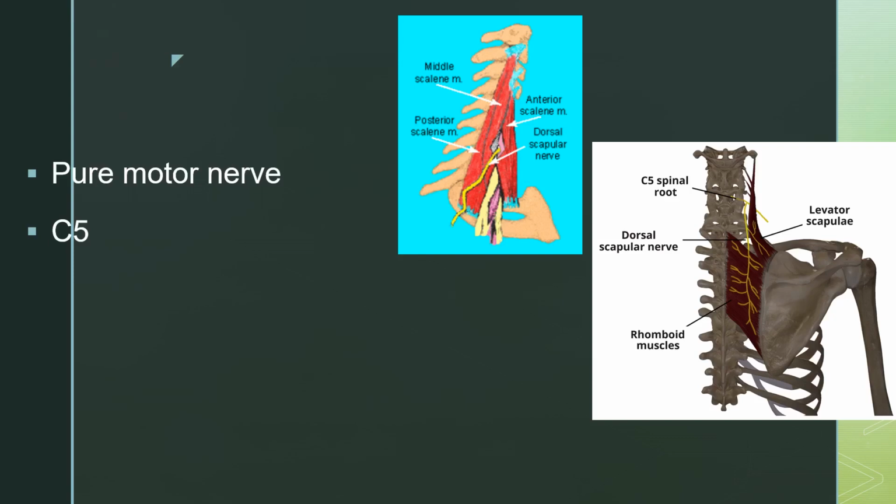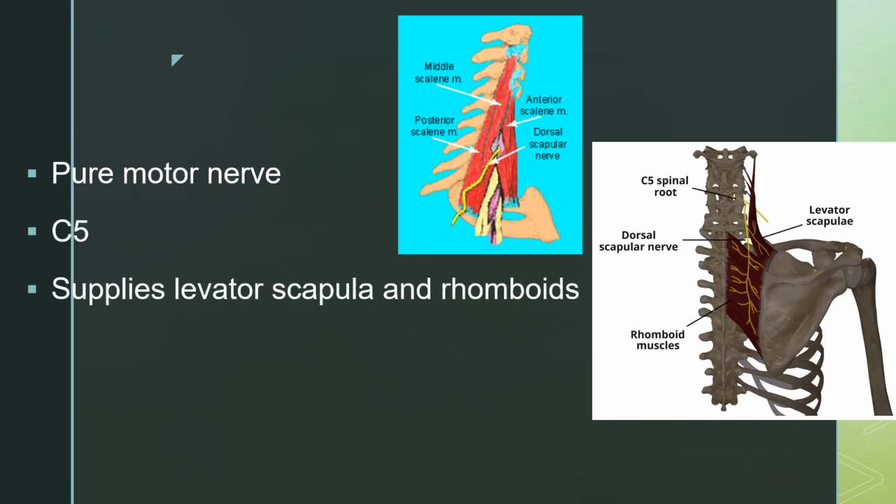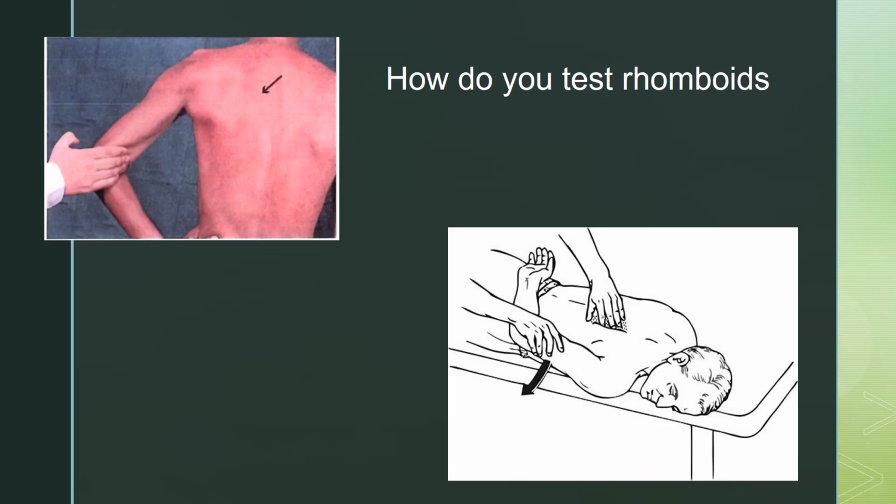These two muscles help in elevation of the scapula and medial displacement of the scapula during shoulder movements. How do you test the rhomboids? Ask the patient to place the hand over the hip and retract the scapula. That means ask the patient to place the hand over the hip and move the elbow backwards, and the examiner places a hand over the elbow to resist as the patient moves the elbow backwards.